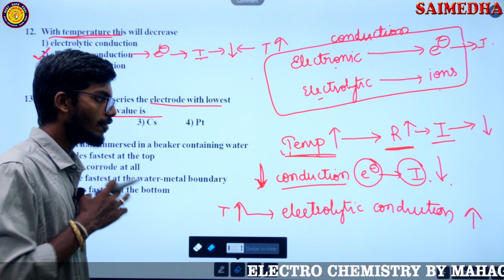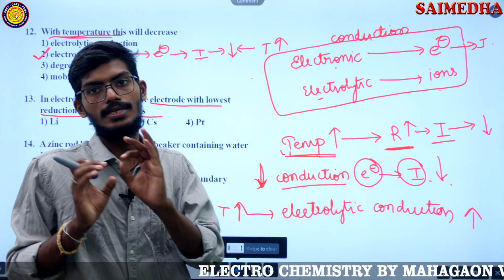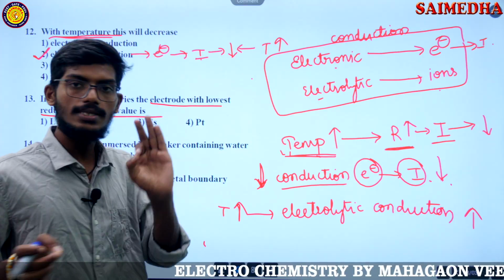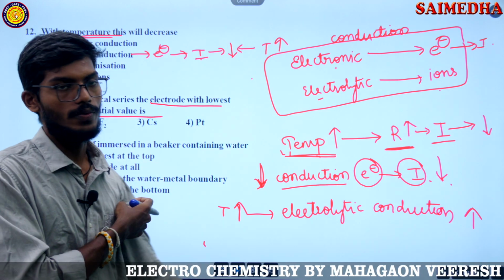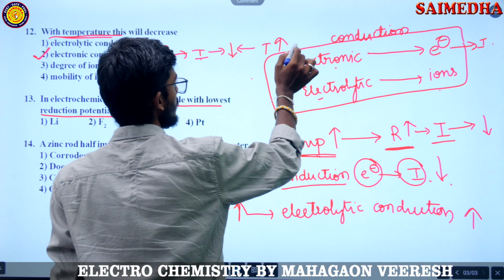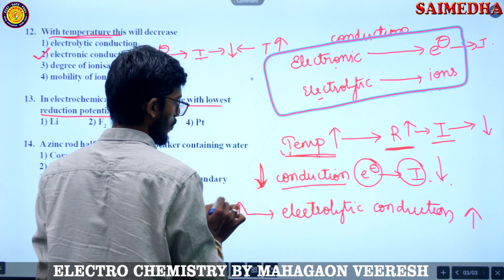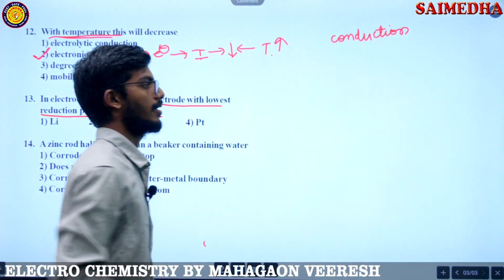Make a note of these statements, all these lines. If you remember this, then the questions can be easily cracked, guys. Now we'll go with the next question. So take it down, guys. If possible, make a note of this completely.